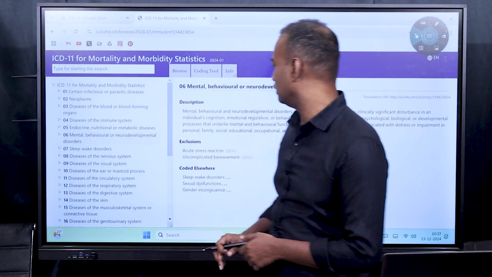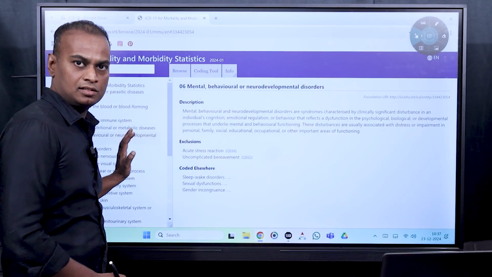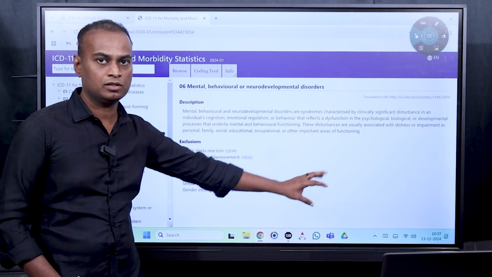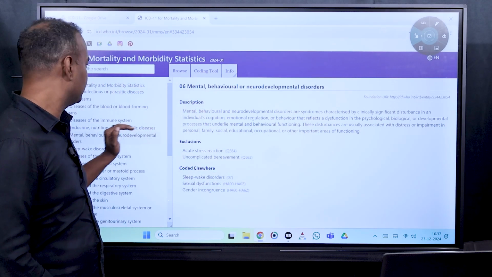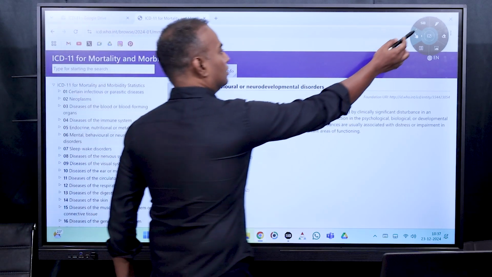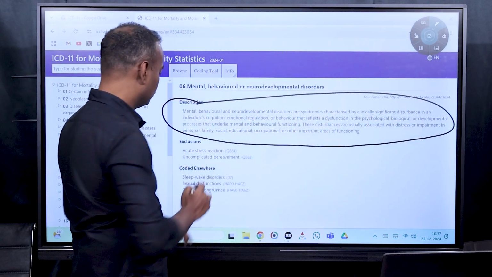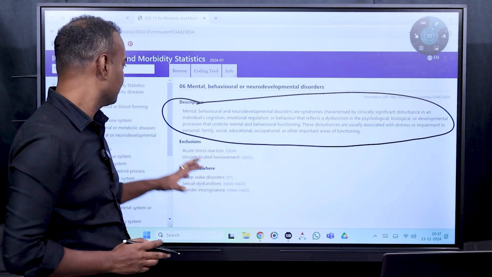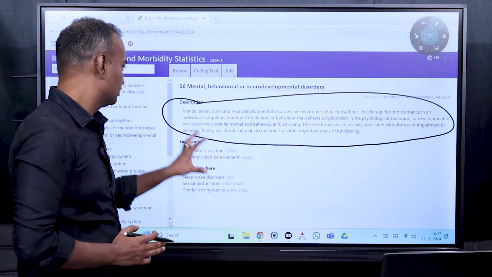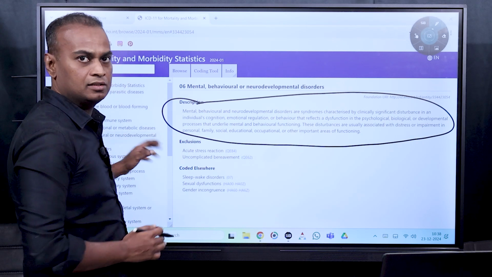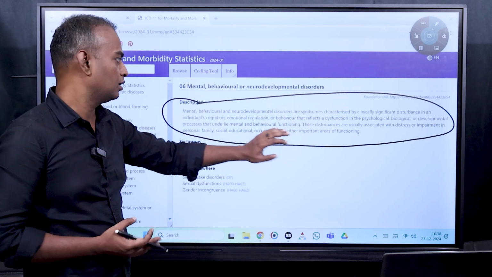Once you click on it, you will have what are neurodevelopmental disorders. Whatever you click on left hand side, you will get the description for right hand side. You can see here clearly it is given what are mental, behavioral and neurodevelopmental disorders here. So you can see here these are the descriptions of the diseases, and you get more details below here. Anything you click on left hand side, you will get details on the right hand side. So for example, if you click on any disease or if you click on any chapter, the details of the chapter are given on right hand side.